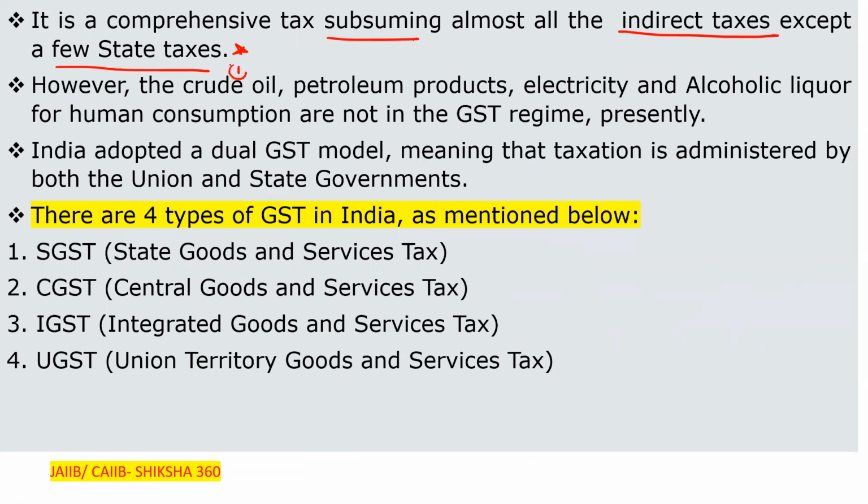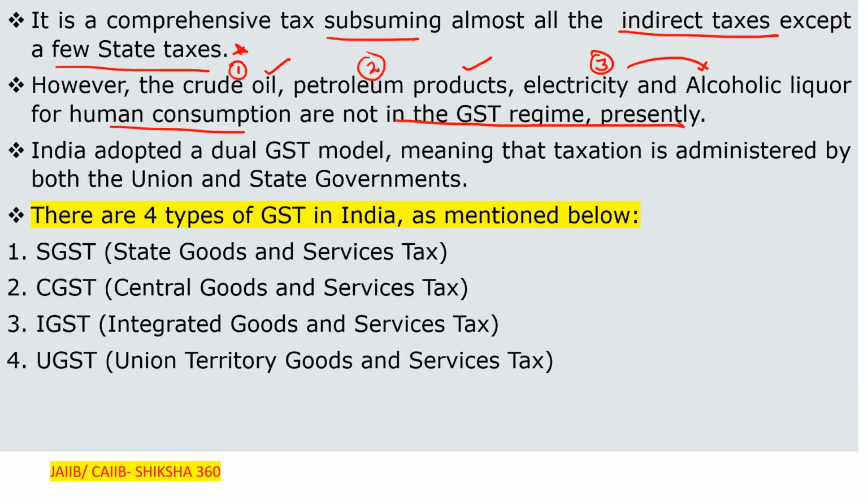The crude oil, petroleum products, electricity and alcoholic liquor for human consumption are not in the GST regime presently.